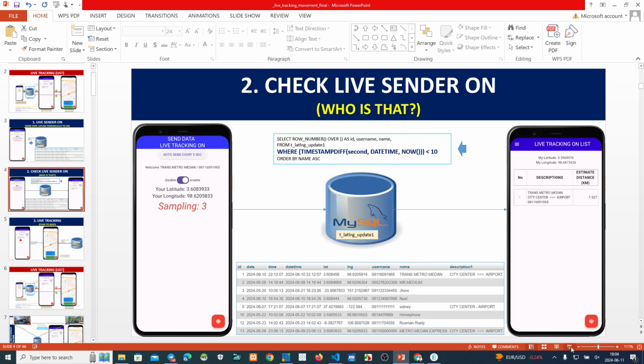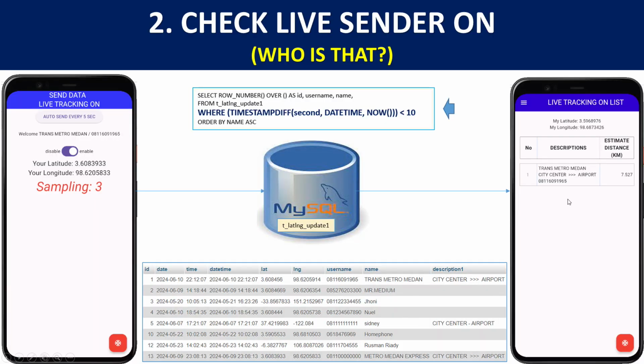Okay, we have to make an explanation to you. If someone is on this application, this application will periodically send latitude and longitude data to the server.